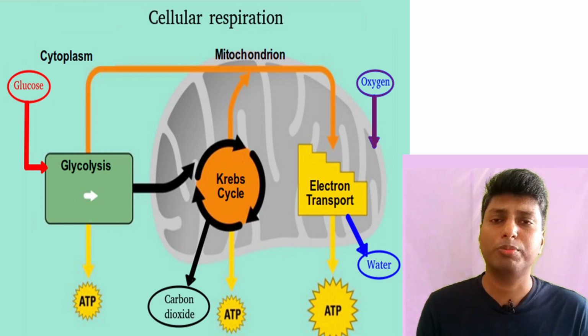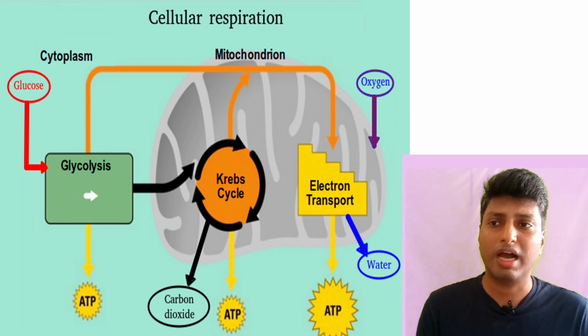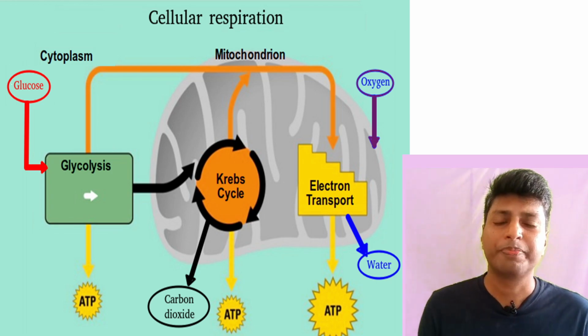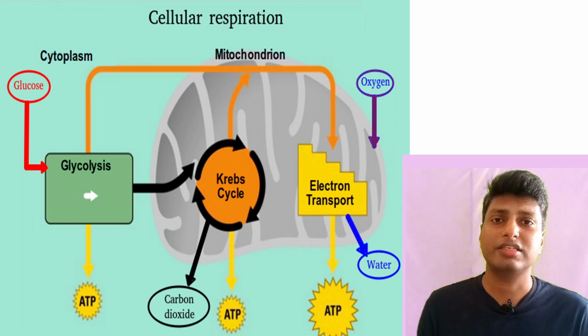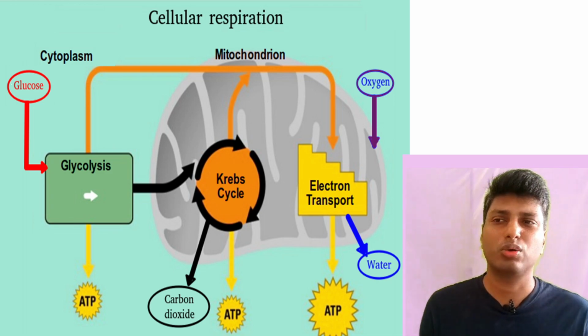In this particular video, I hope you have understood the concept of what exactly glycolysis is and what exactly the link reaction is. So in case there is a question regarding the connection link between glycolysis and TCA cycle, you have to ensure that you don't mention glycolysis in a detailed manner, or the TCA cycle in a detailed manner, because the question is not asking us about glycolysis and TCA cycle, it is asking us about the connection link. So in this question, you just have to mention the link reaction, that is how the pyruvate is getting converted into acetyl coenzyme A, and you can just briefly explain what glycolysis and the Krebs cycle are. So in total, in around 7 to 8 points you can write this answer.